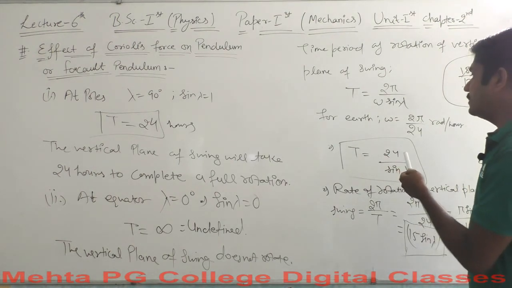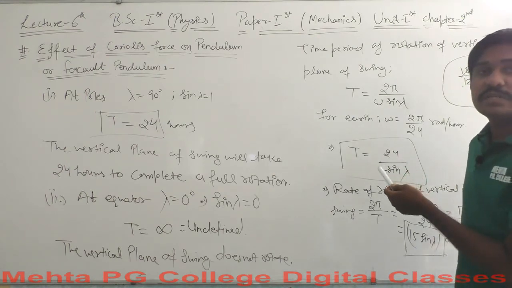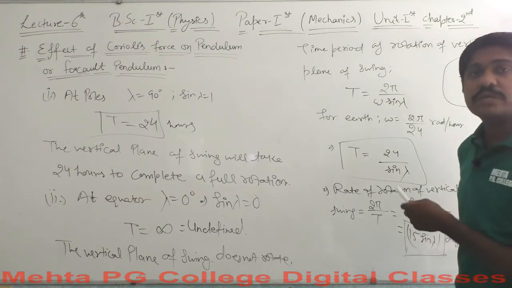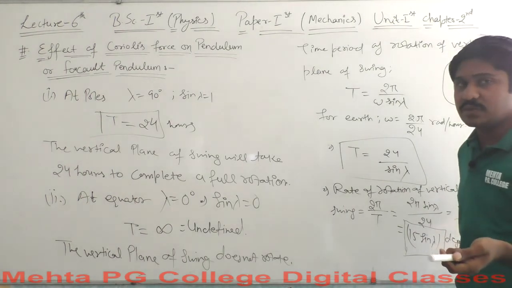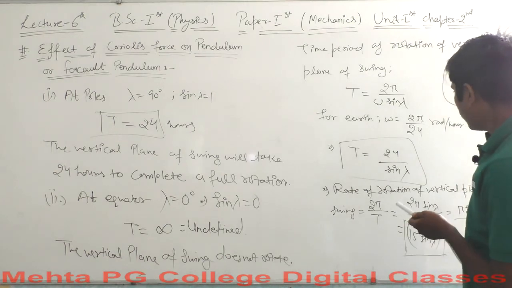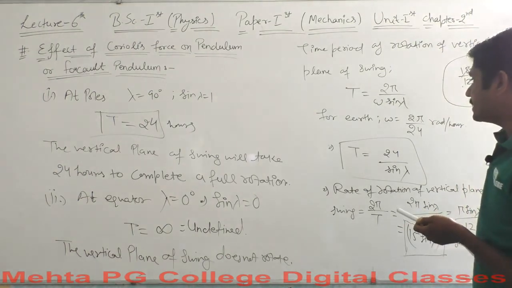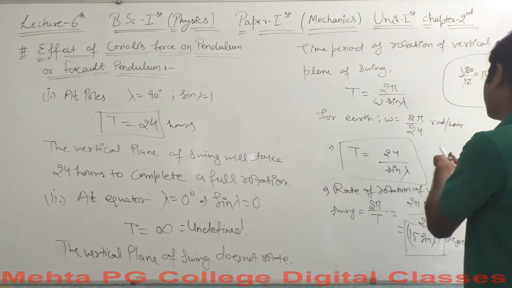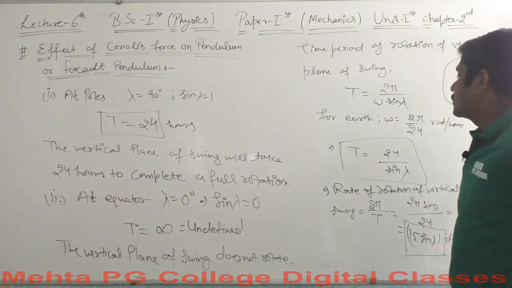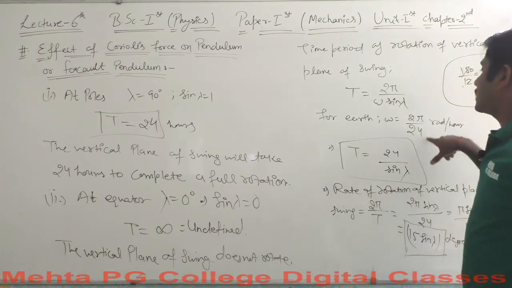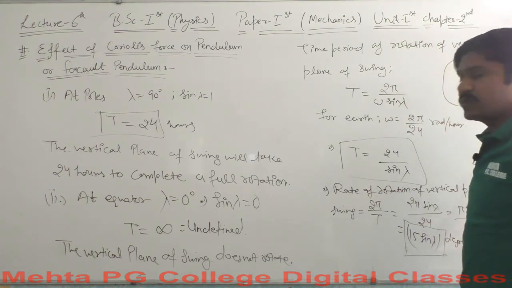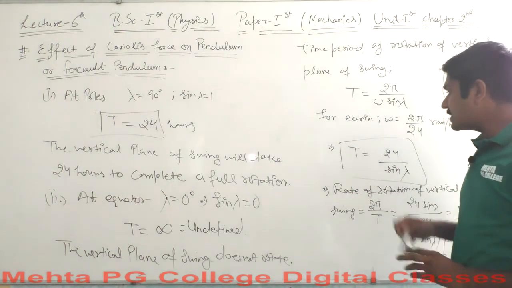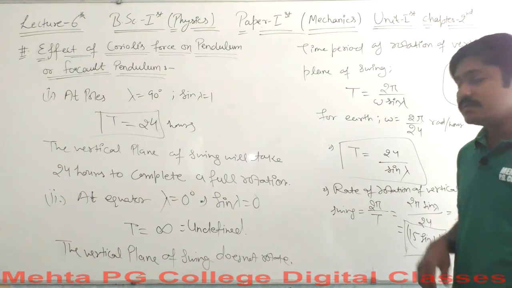And for earth you know that the rotational velocity has been given as 2 pi, the total rotation or the total distance that earth is subjected to cover. We know that earth completes its rotation within 24 hours, so omega will be equal to 2 pi over 24 radians per hour. So the time period T will be equal to 24 hours over sine of lambda. If you get to know the value of lambda, then you can easily calculate the value of time T here.